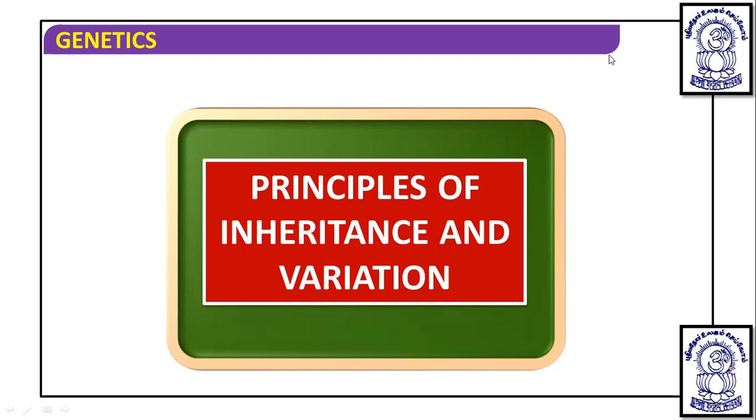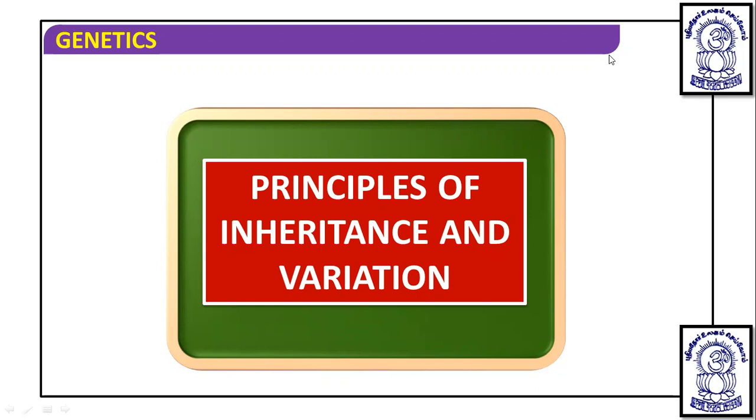Students, you know that we are somewhat alike to our parents, somewhat similar to our parents, and for the similarity and whatever differences we have compared to our parents, we are going to explain in this chapter how they have been inherited, how they have been acquired.